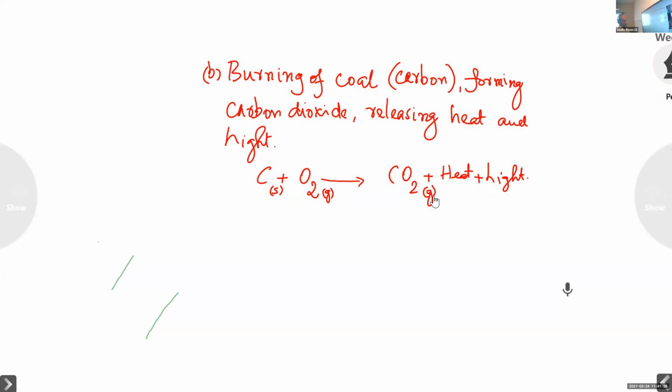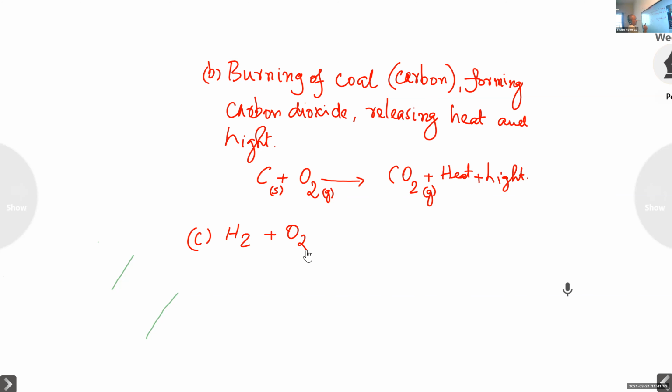Okay. Let us take one more reaction for combination and exothermic also. Combination, that is formation of water by the reaction between hydrogen and oxygen. So third one, reaction between hydrogen and oxygen. So you write H2 plus O2.